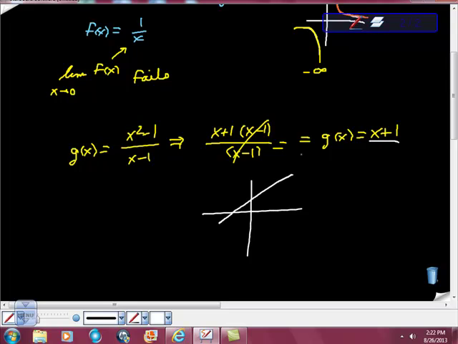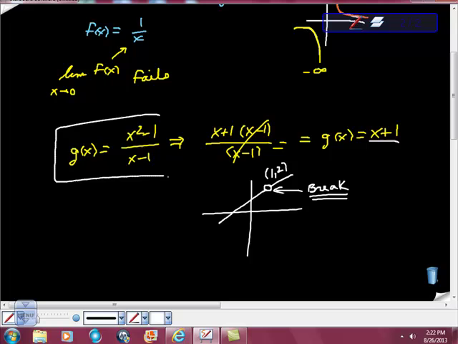I'm not going to plot any points here. However, the one thing I do know is that at this point, the point (1, 2), the function is discontinuous, and there's a break. It's called a hole in the function, but remember that continuity has to do with not being interrupted and not being broken, and there's a break here. So that's my discussion of those two functions.